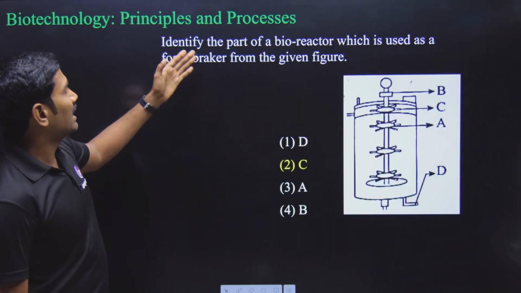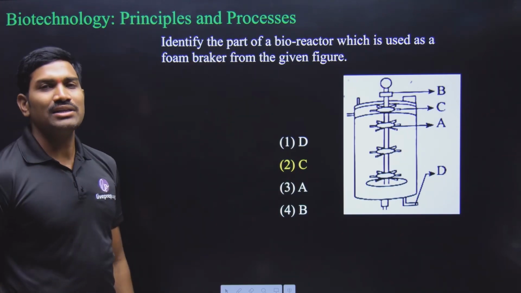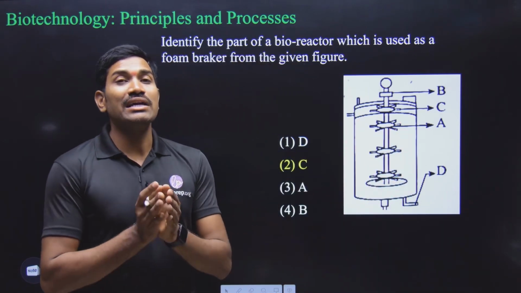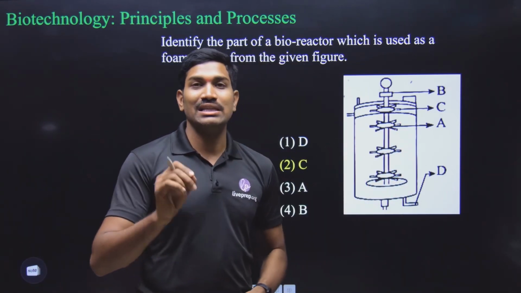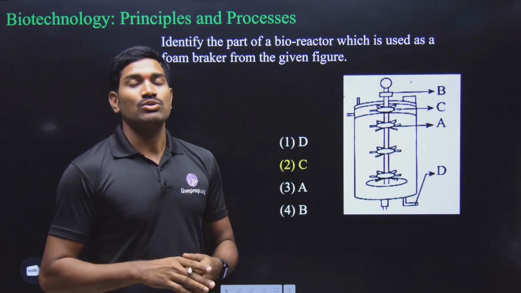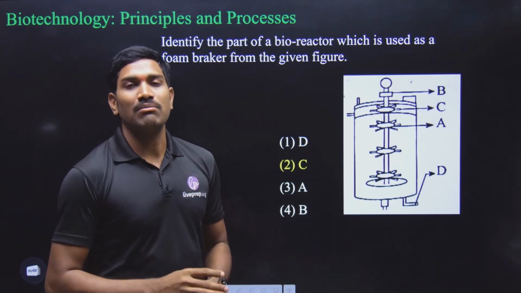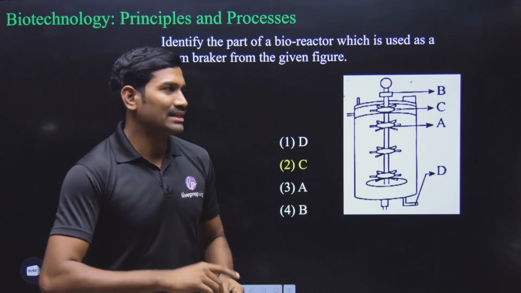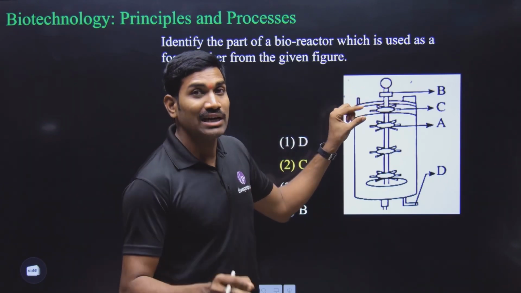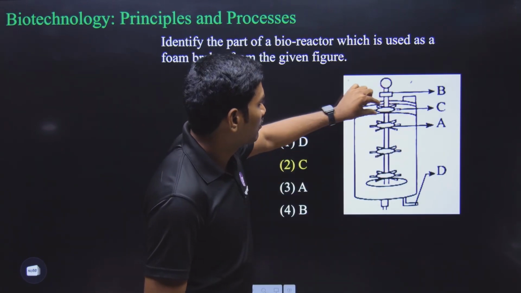Clear? Next one. Identify the part of the bioreactor. So they have given labeling here. The foam breaker. Where is the foam breaker? Please remember, here we are using liquid culture medium. That's why in the labeling in NCERT, they have mentioned broth. When we vigorously mix this broth with the help of the impeller blades, foam is generated, and this foam accumulates in the top space. We deliberately keep some space here for the accumulation of the foam, and the foam accumulates here.